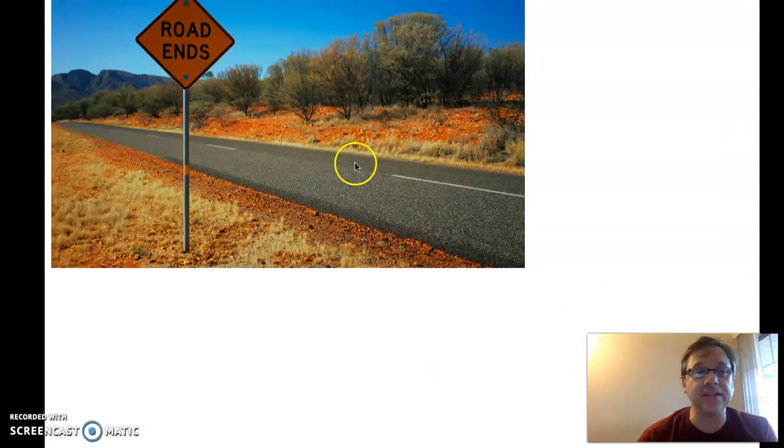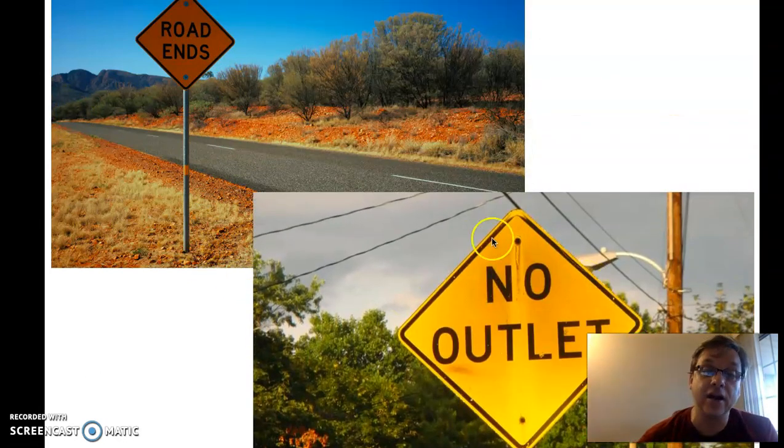Road ends. What does this mean? We know end. Well, if we're going down this road, we cannot get out. We have to turn around and come back, right? There might be a house down here or a campground or something, but the road doesn't go through, right? It ends. Another sign that means the same thing is this sign, no outlet. There is no way out if you go down this road. You'll have to turn around